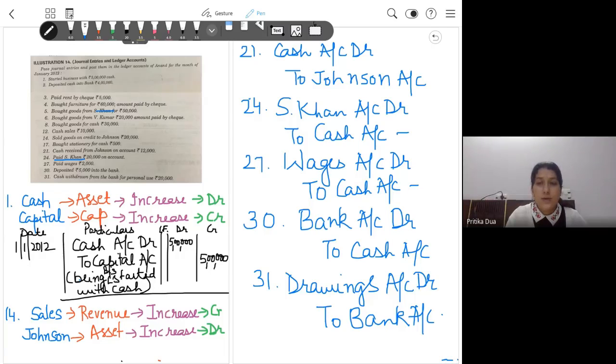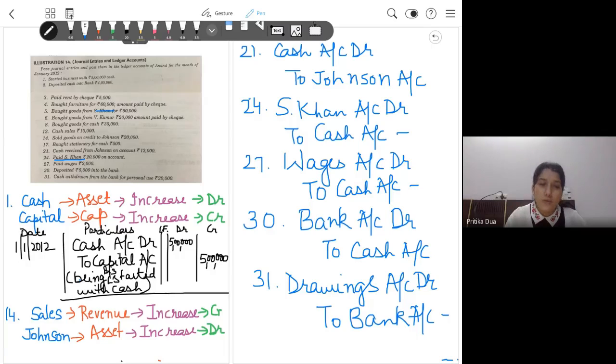Okay. Any further questions? Since we are solving this, we have recorded the journal entries. I'll introduce the concept of ledger here only, because in continuity it will make more sense, but we will be practicing more questions on journal entries also. Ledger and trial balance won't be coming in the paper as such.